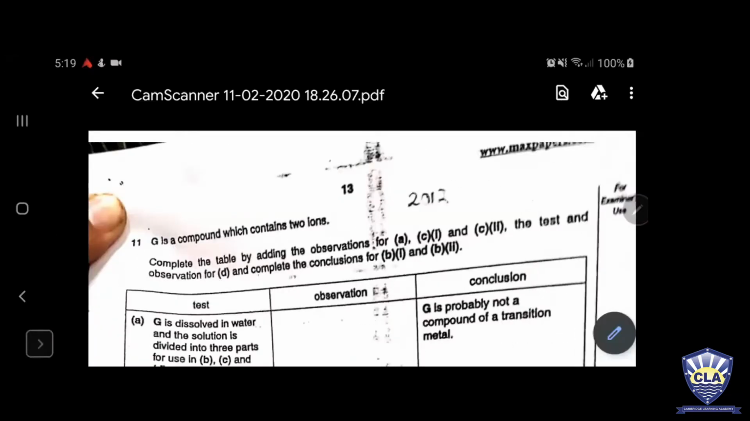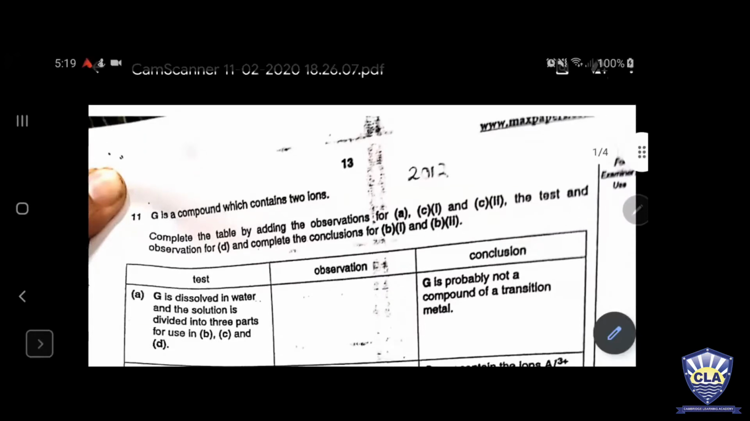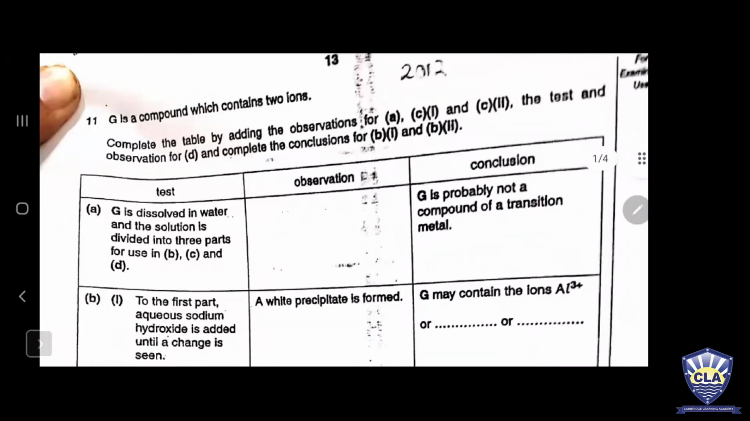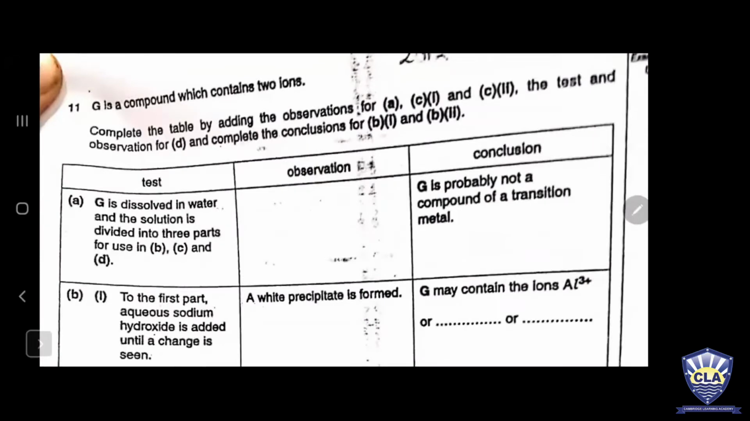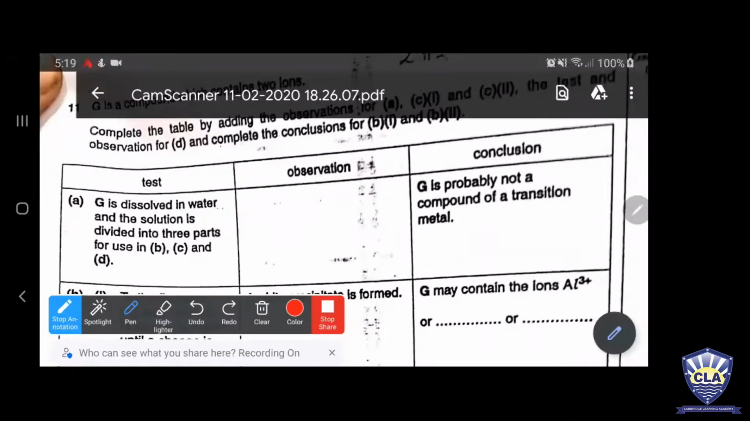So what is the way to attempt all these questions? Okay, so have a look up here. Everybody just focus up here. We are going to discuss the answer relating to it. Okay. First of all, it has got the 3 columns: test, observation and conclusion.